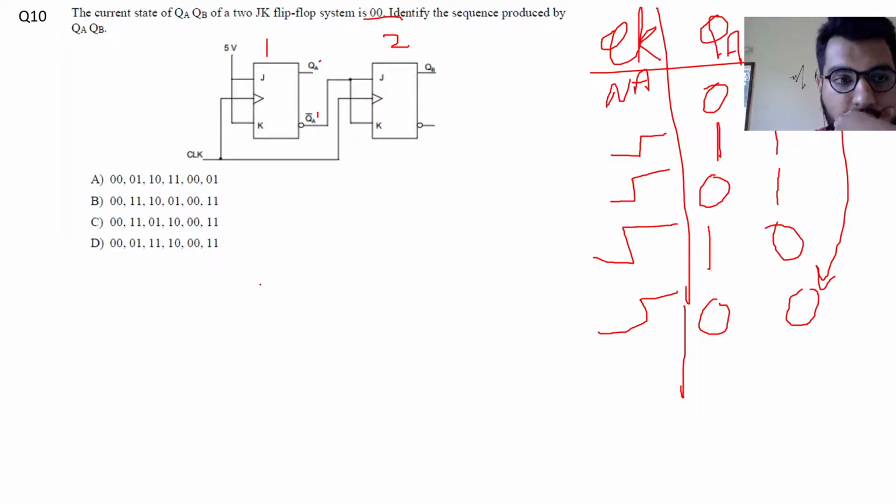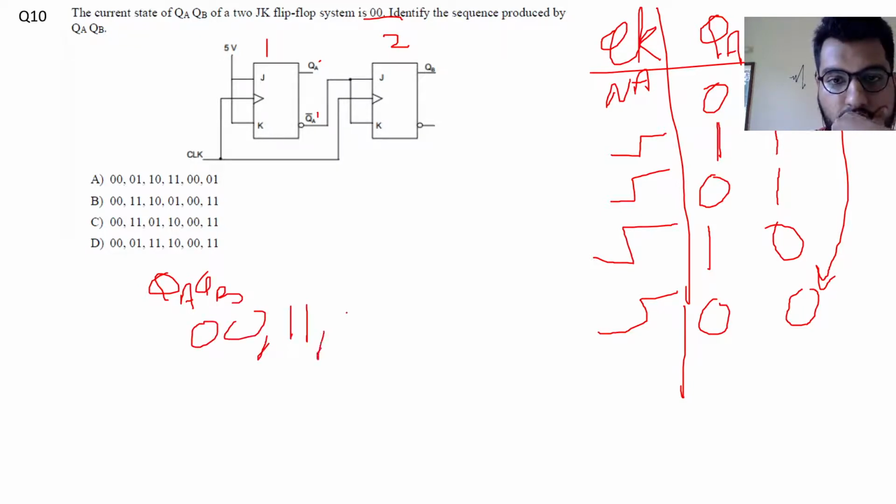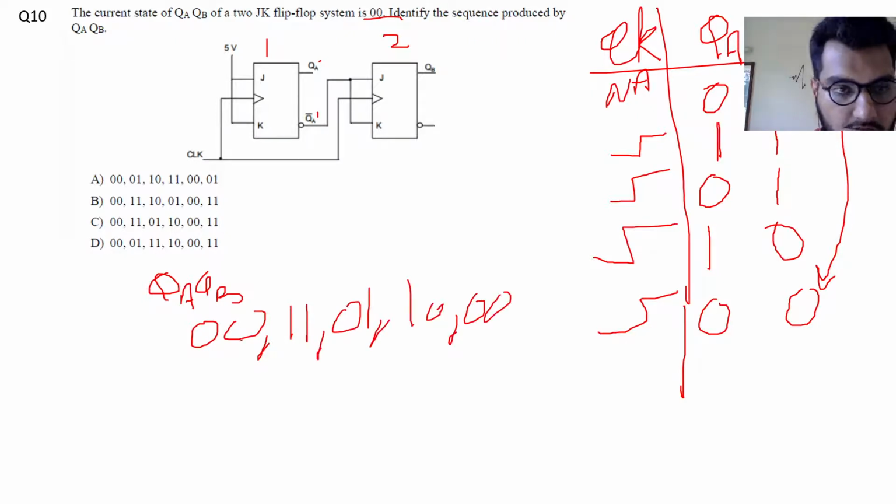So what is my sequence order? QA and QB, where QA is my MSB and QB is the LSB. So 0 0, followed by 1 1, then 0 1, then 1 0 and 0 0, and this will repeat. So let me just check the options.